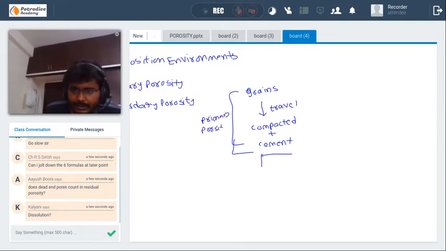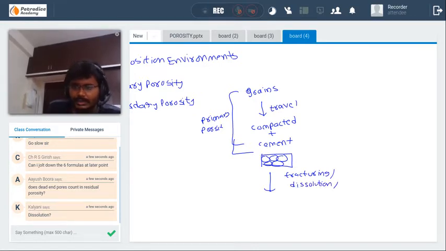After the rock has been compacted and cemented, it undergoes various tectonic activities such as fracturing, dissolution, and even the formation of vugs.